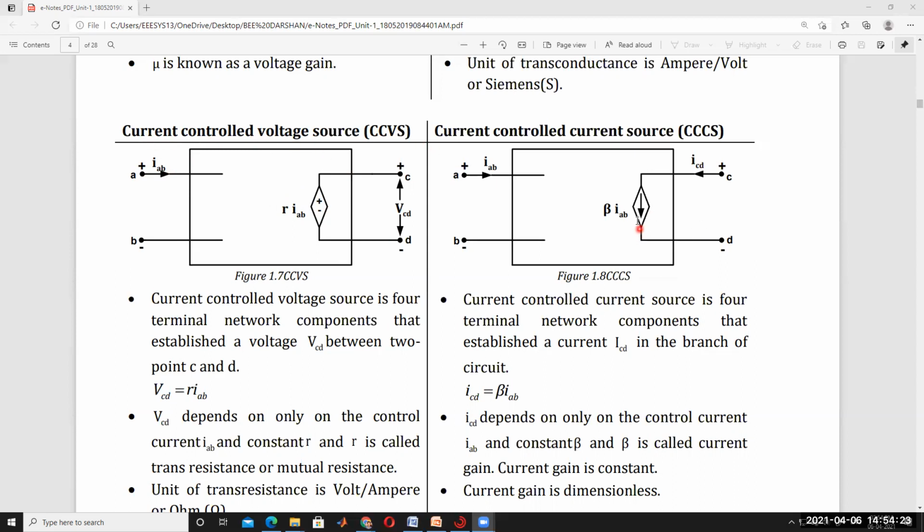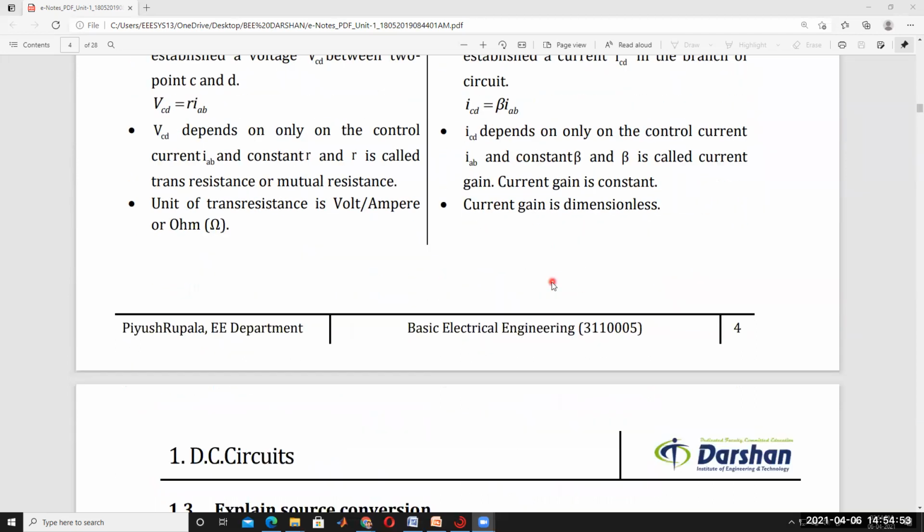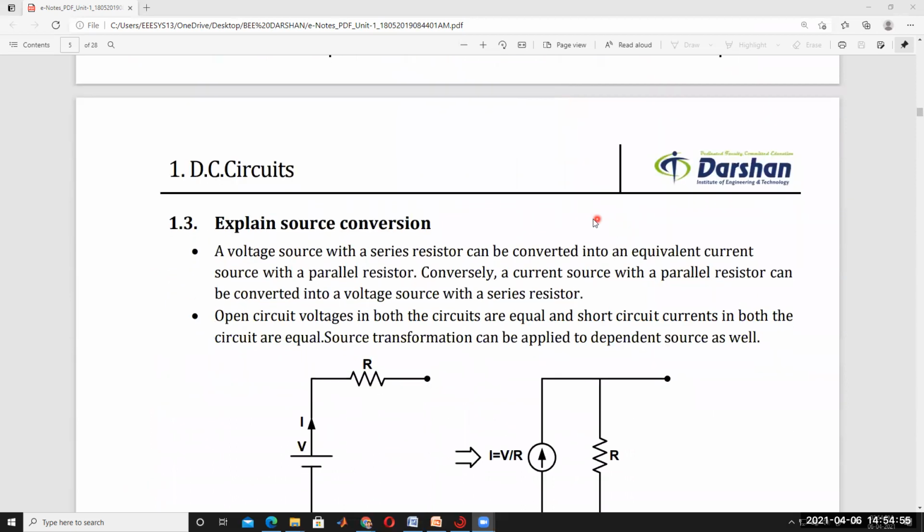Here also, beta into IAB. So this is a current source depending on current. That's why it's called current dependent current source, otherwise current controlled current source. It's clear. This current source is depending on this current IAB, beta into IAB. That is, ICD is depending on IAB. That's why it is called current controlled current source, otherwise current dependent current source. Current source is depending on another current. So these are the different types of definitions.